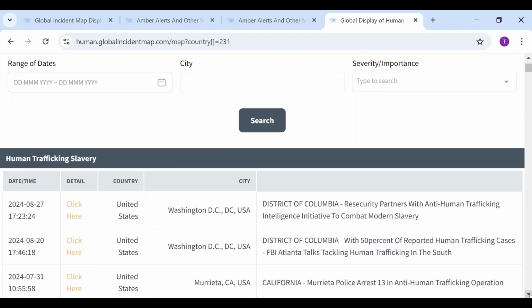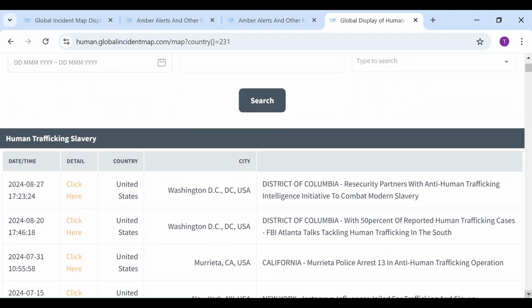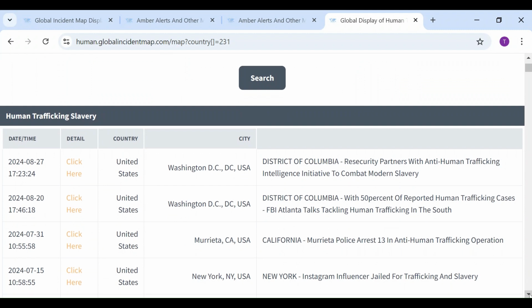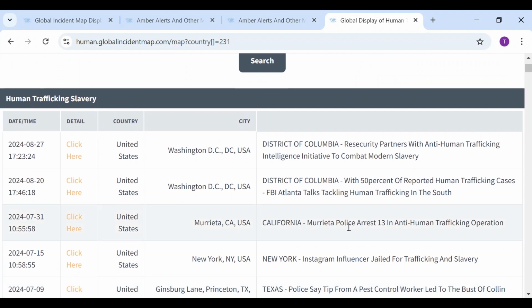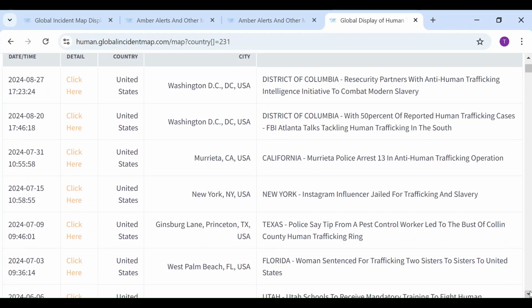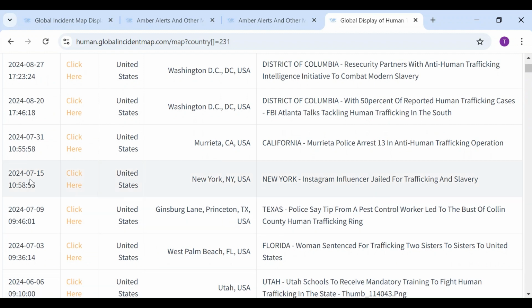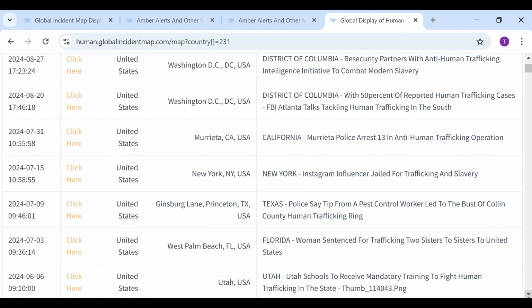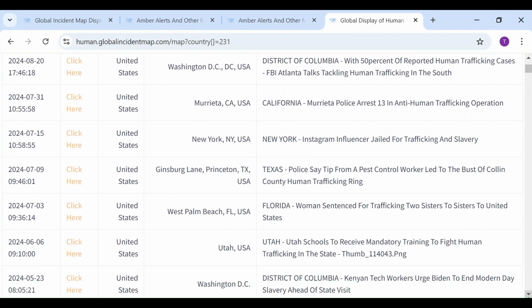Now let's take a look into what's going on concerning human trafficking in some of the districts and states. We can see here that the District of Columbia, Washington, D.C. is working hard to combat human trafficking. In California, Murrieta, it shows that 13 were arrested in a human trafficking operation. In New York, an Instagram influencer was jailed in July for trafficking and slavery. Gosh, I wonder who that was. I have an idea, but if anyone knows, let me know in the comments below.